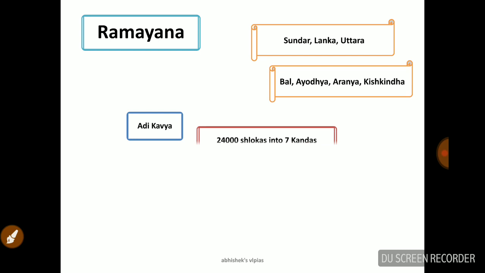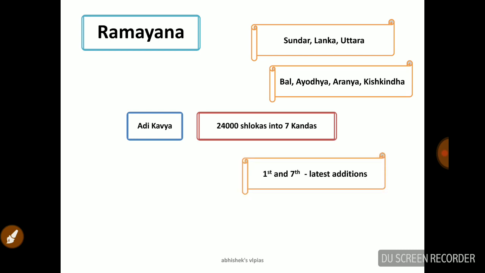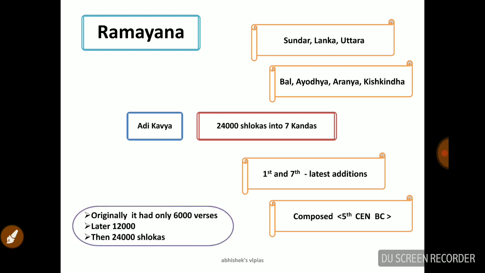It is also called Adi Kavya. 24,000 slokas are there, and the first and seventh kandas are the latest additions. We believe that it was composed in the 5th century BC. Originally it had only 6,000 verses, later 12,000 were added, and then 24,000 slokas in 7 kandas.